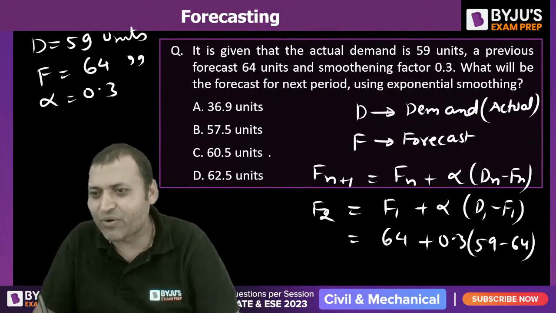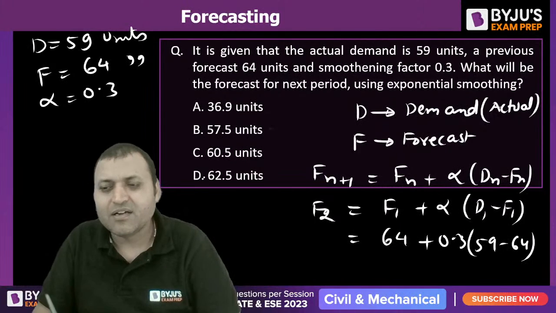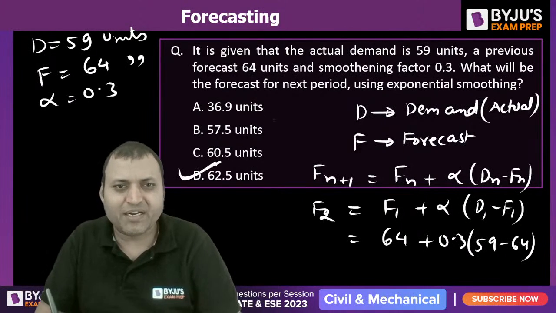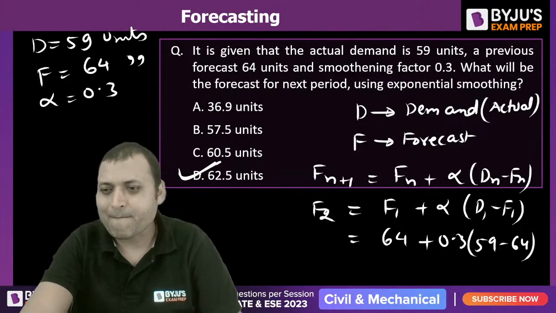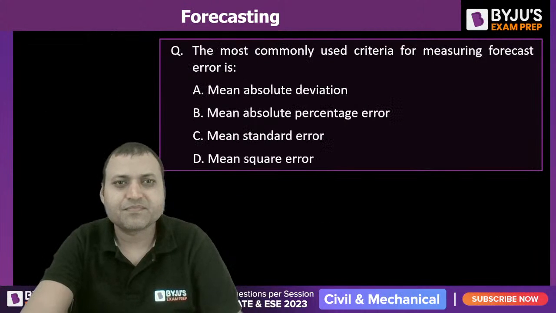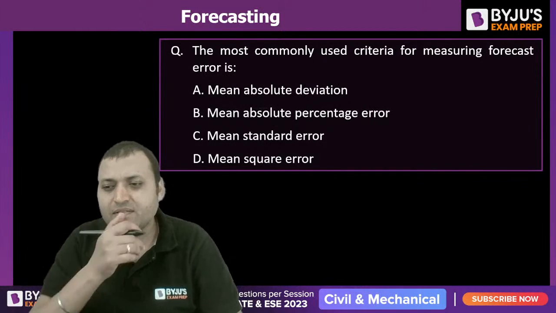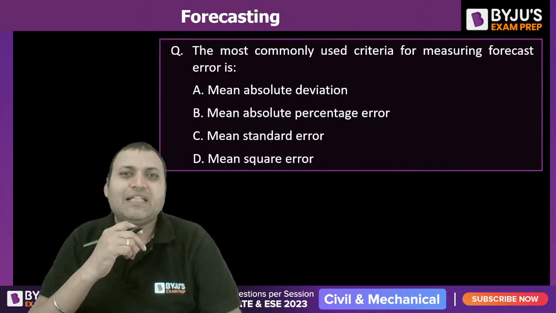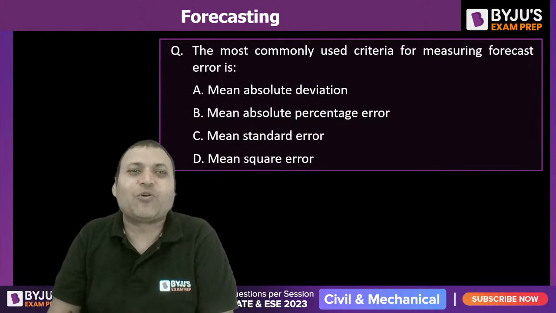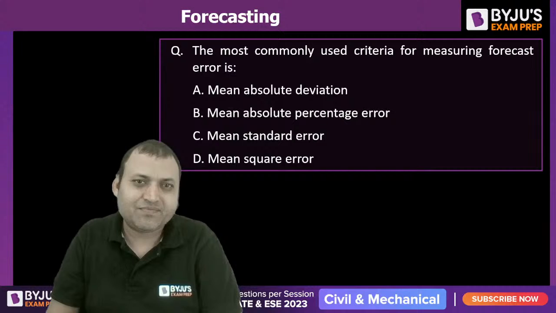How much are you getting? Are you getting option D? Mohit, are you getting option D or not? Yes, 62.5.